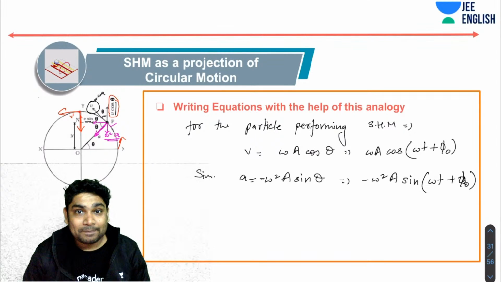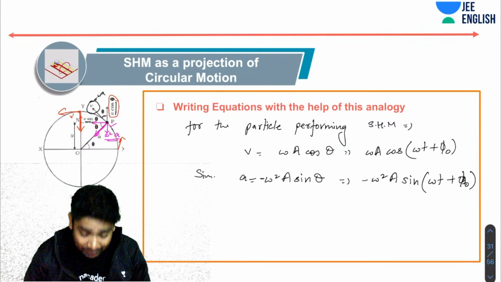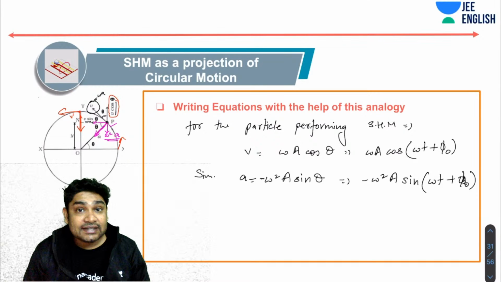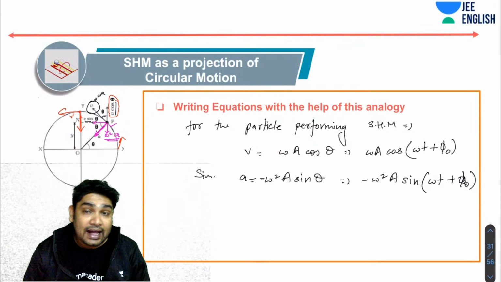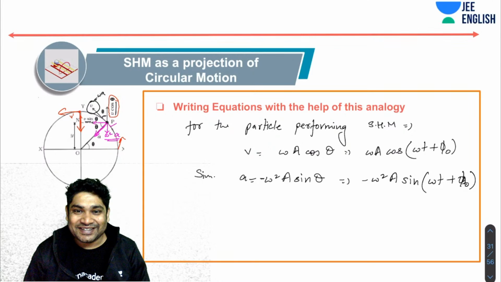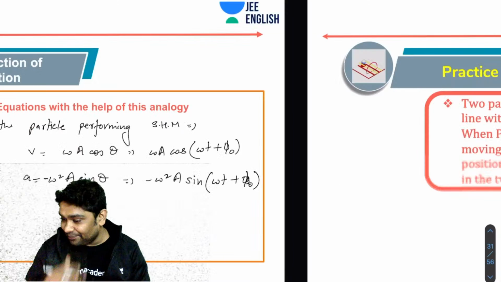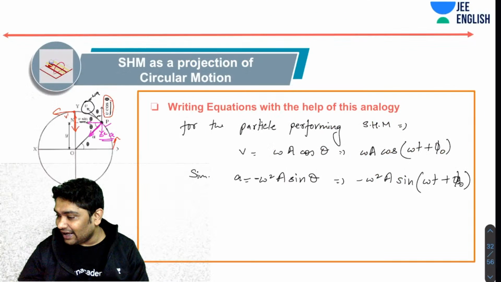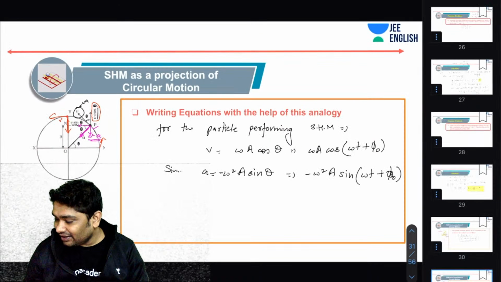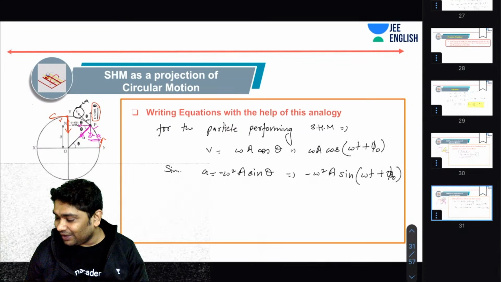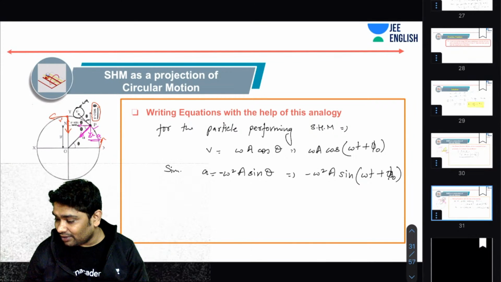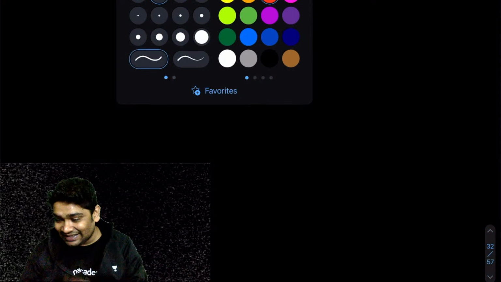So now this is a great method of visualizing SHM, understanding SHM, and then solving problems related to SHM. As Girish had initially said about our question, the question where I asked you what is the time taken by the particle to reach from A to A by 2 and 0 to A. Remember that. Let's try and solve this using this now.